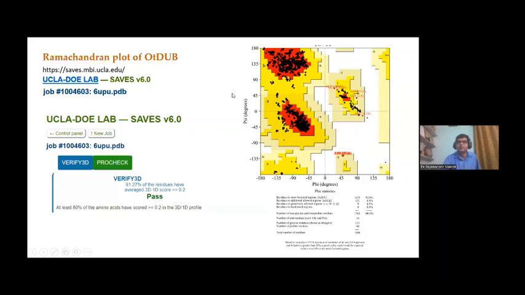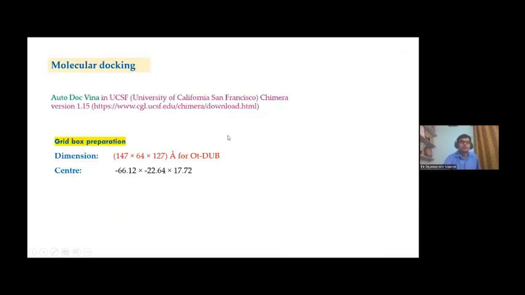That means in the white region. The red region is the most favored region, the deep yellow is the additional allowed region, and the generously allowed regions are the light yellow. So in the light yellow region, only 9 amino acids are present, and overall 92% of amino acids are located in the most favored region. So this is a very good 3D structure of the protein for the molecular docking study.